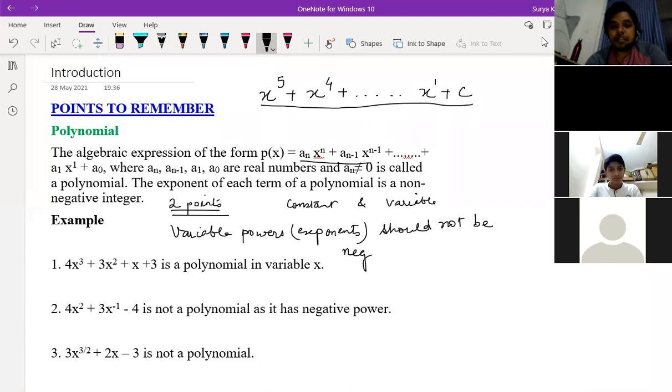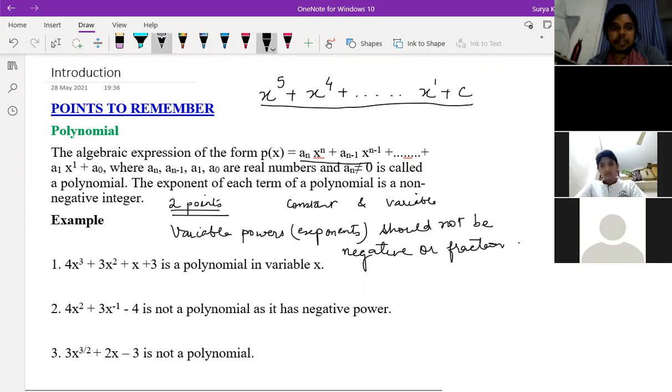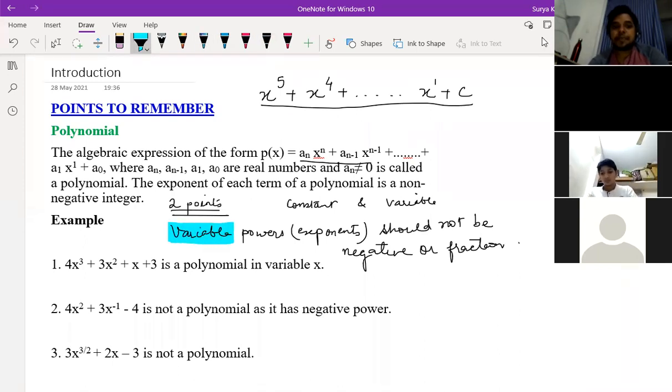Negative or fraction. But remember this, we are talking only about the variable, not about the constant. Understood, children? So the 2 points: the variable power should not be negative or fraction. Is it clear, Sai Charan?